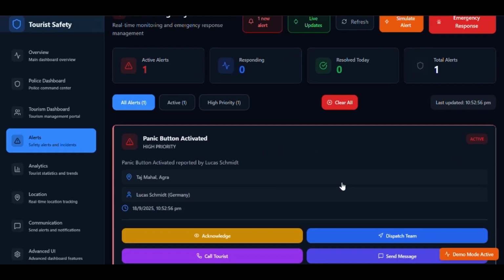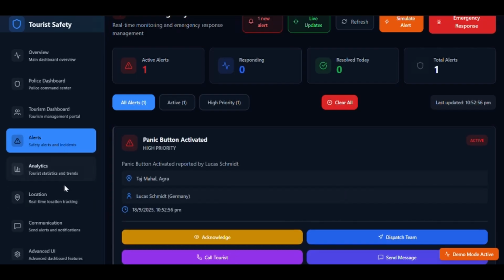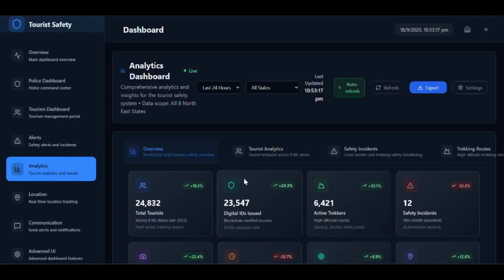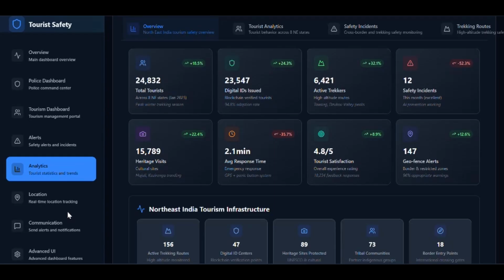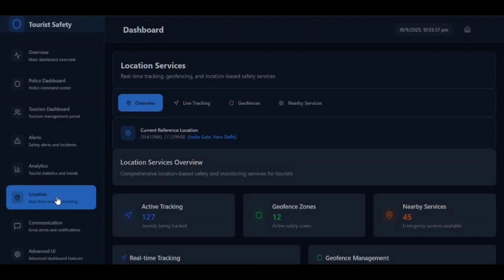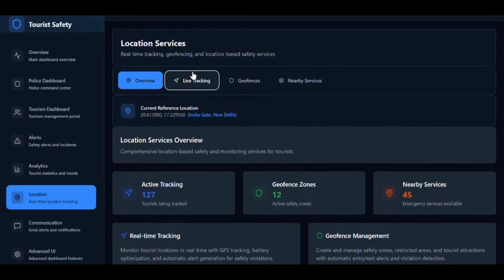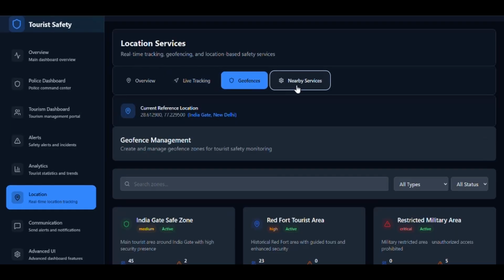Government officials access high-level analytics, policy dashboards, and system-wide reports. They can view aggregated data on tourist safety. The dashboard supports integration with government APIs for Aadhaar, police, and healthcare systems, ensuring seamless coordination. Officials can monitor compliance with data protection laws and review blockchain audit logs for transparency, meeting the government's need for oversight and accountability. We can see other features like location tracking systems, and all the live tracking, geofences, nearby services.